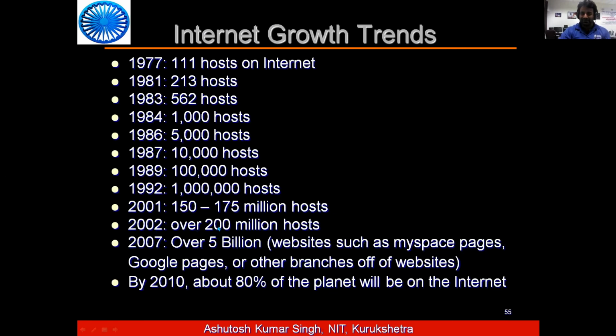In 2002, it's over a billion hosts. 2007, over 5 billion. By 2010, about 80% of the planet will be on the internet. That was the prediction. When I prepared the slide, I think in 2008. But now you can see a huge number.